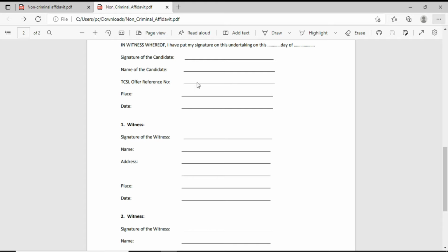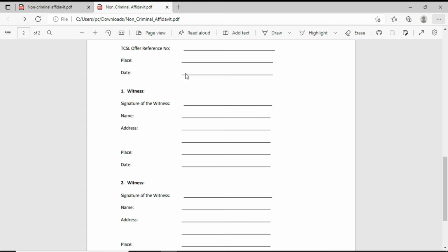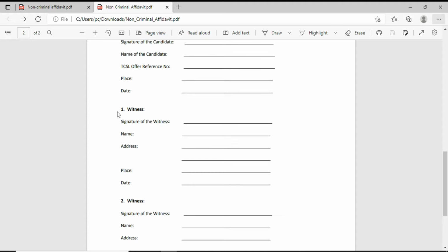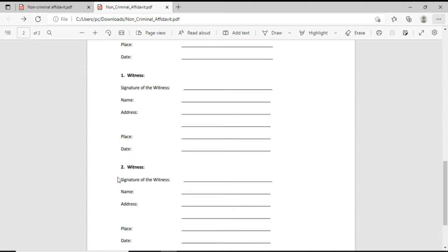The TCS offer reference number and the DTCT reference number should be there. The place where you are signing and making your non-criminal affidavit, you will write here, and the date on which you are signing this and making this non-criminal affidavit. So here these two witnesses are provided for you.